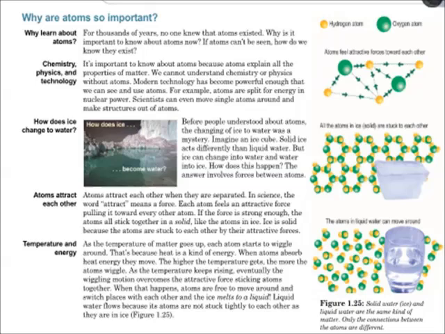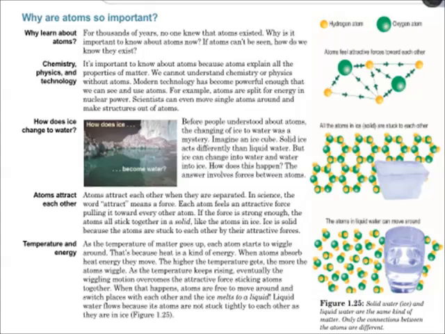Before people understood about atoms, the changing of ice to water was a mystery. Imagine an ice cube. Solid ice acts differently than liquid water, but ice can change into water and water into ice. How does this happen? The answer involves forces between atoms. Atoms attract each other when they are separated. In science, the word attract means a force. Each atom feels an attractive force pulling it toward every other atom. If the force is strong enough, the atoms all stick together in a solid, like the atoms in ice. Ice is a solid because the atoms are stuck together by attractive forces.